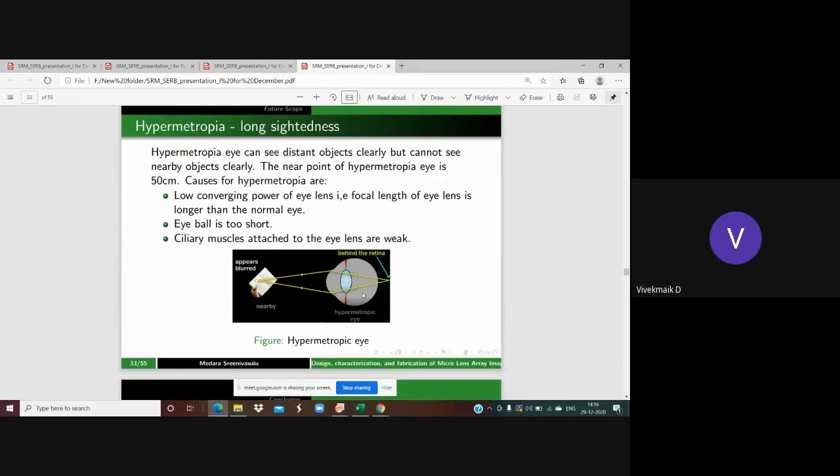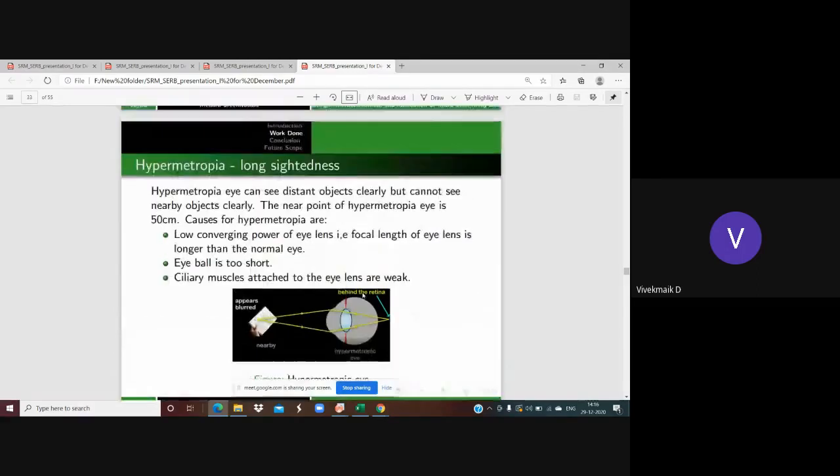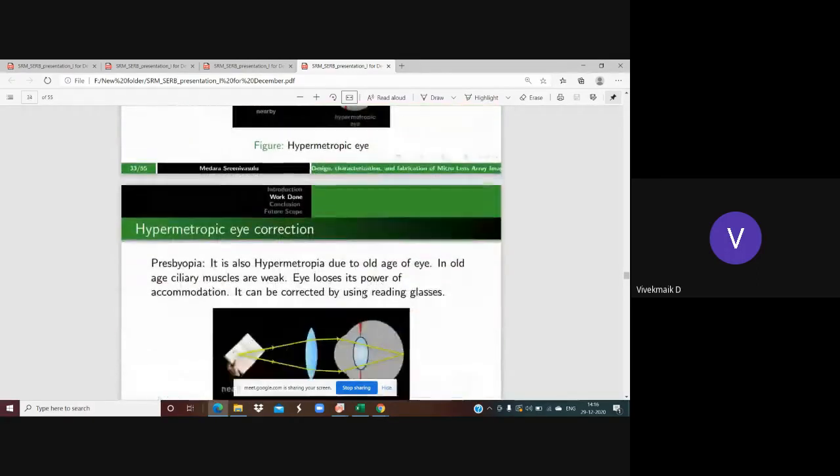Actually, we studied that the eye is like an autofocus camera. For nearby objects and far objects, the converging is adjusted automatically. In defects of the eye, it is not accommodated according to the situation. That's why defects of vision occur.